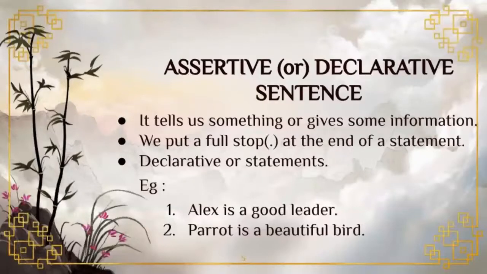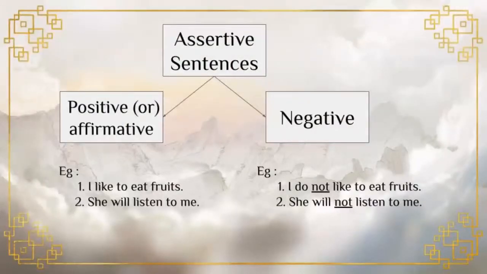Students, what do you mean by assertive sentences? Assertive sentences tell us something or give some information. End of the sentence we put a full stop. Assertive sentences are also known as declarative sentence or statements. Students, affirmative sentences can be either positive or negative. Let us see the first one, that is positive sentences. We can say positive or affirmative. These positive sentences give positive information. It means a sentence which does not have words like no or not. It is a positive sentence. What do you mean by positive sentence?